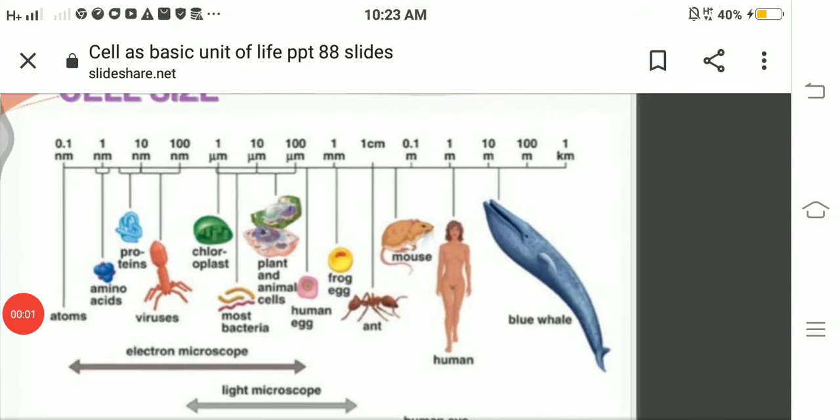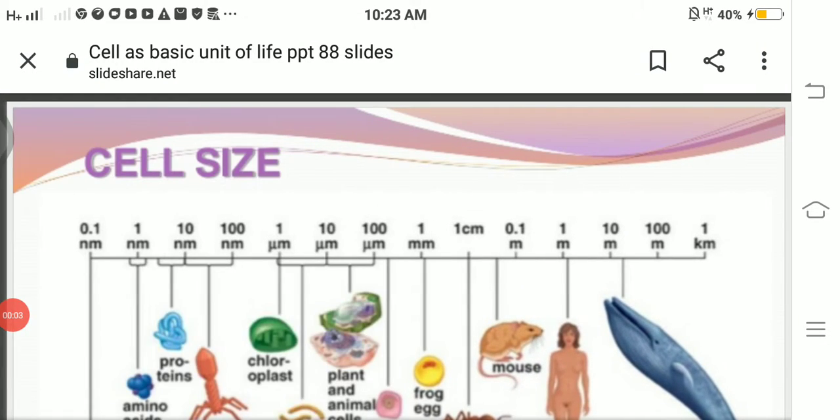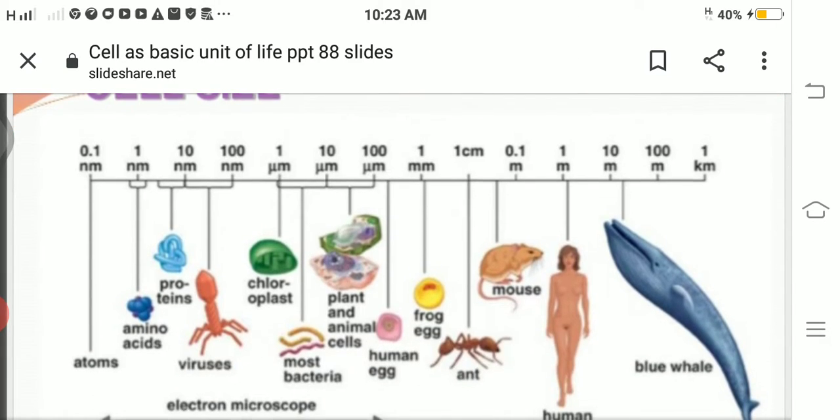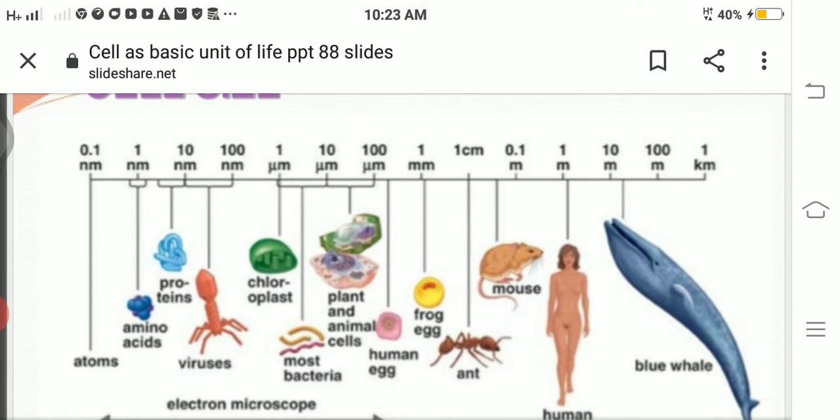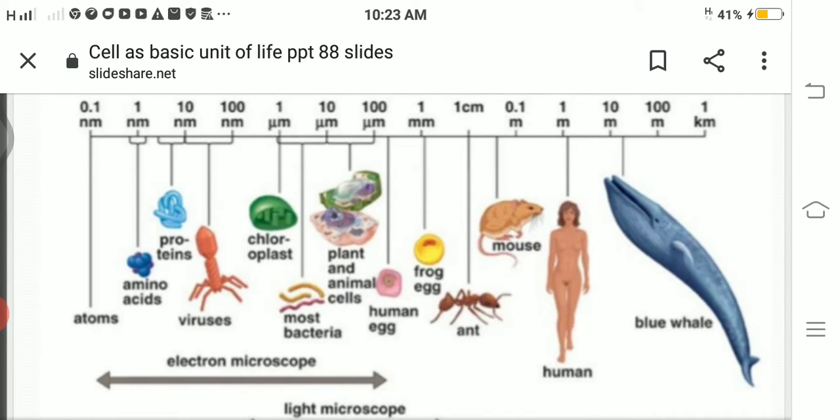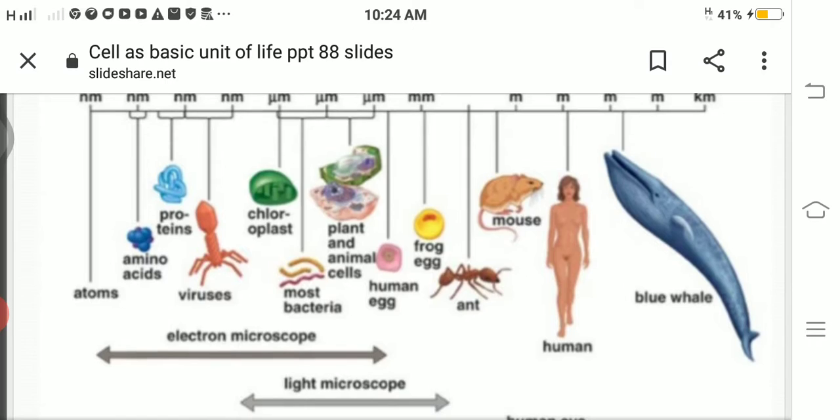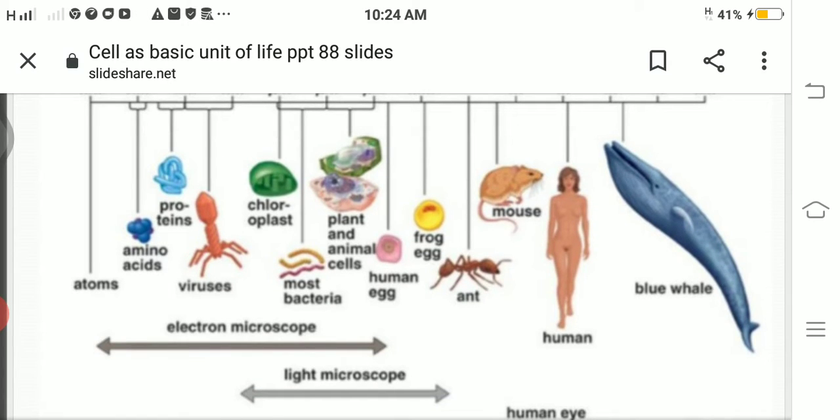Good morning, students. So, here you can see the cell size of different animals or different organisms. Cell size of different organisms. So, how small are the atoms? Then the cells in the amino acids. See, 1 nanometer. Then what is the cell size of proteins? Then in viruses, chloroplast, and so on. You can see the cell size present in the particular organism.